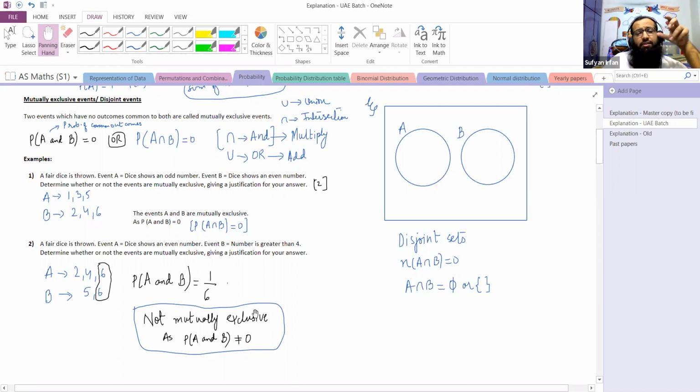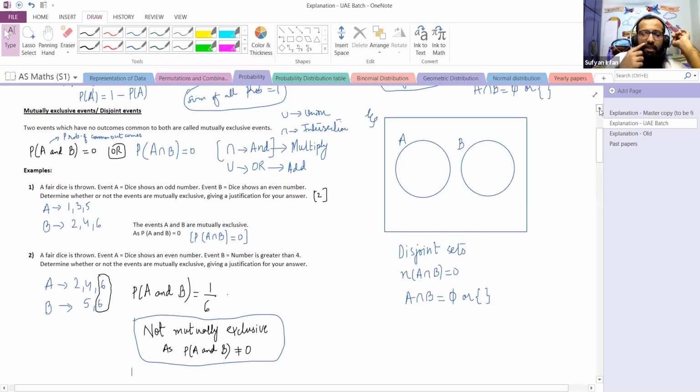So the conclusion is, if the probability of common outcomes is 0, the events are mutually exclusive. If the probability of common outcomes is not 0, the events are not mutually exclusive. I guess I have repeated myself several times. Are you guys clear with this concept? Please acknowledge. Any clarification is required, you are most welcome to ask any question that you have.